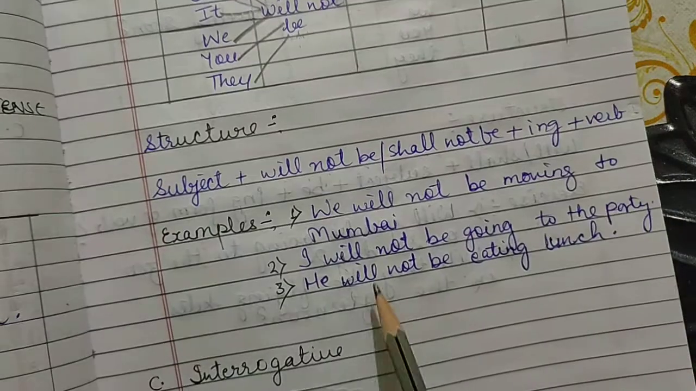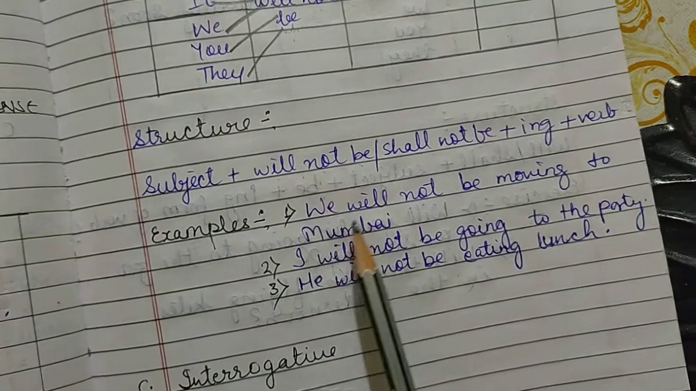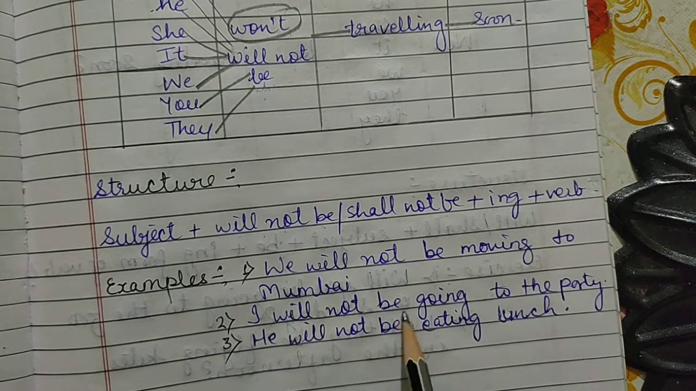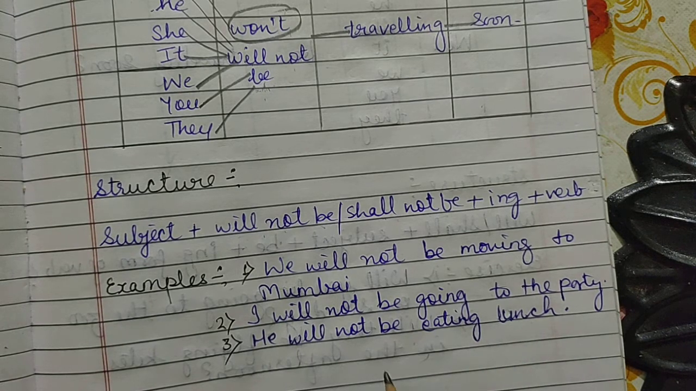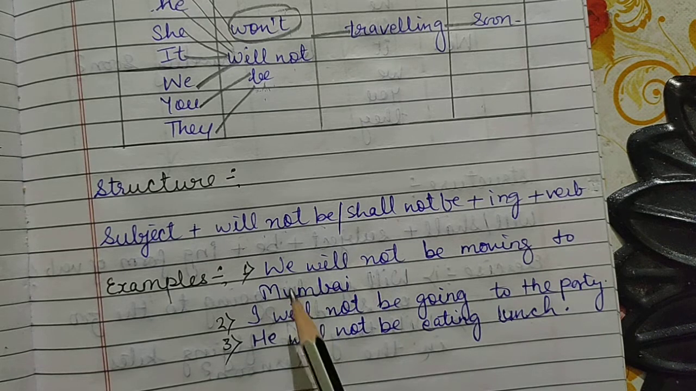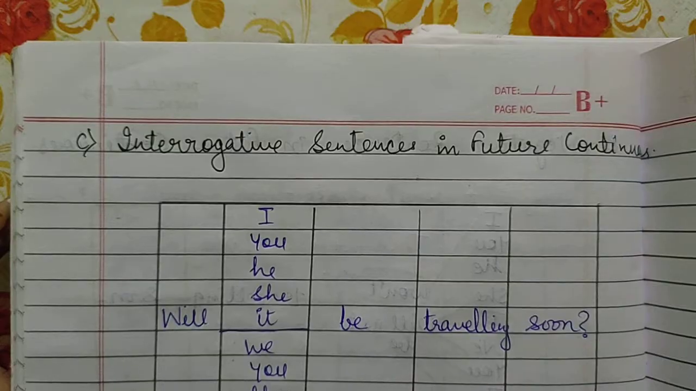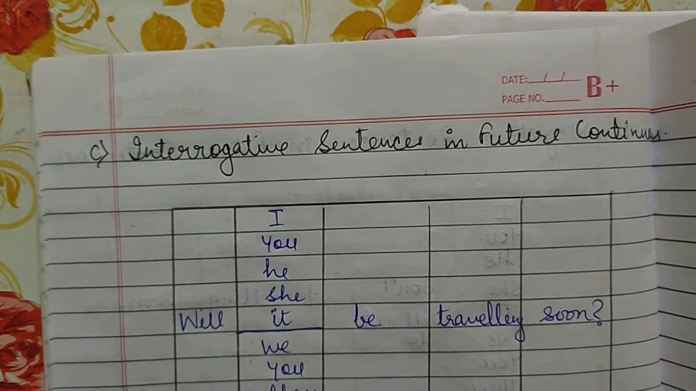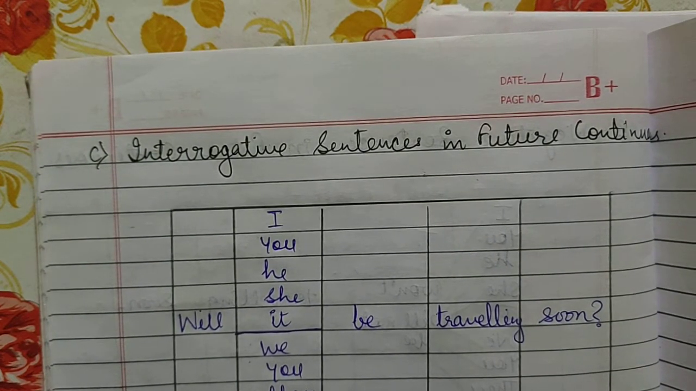Okay, next are examples. We will not be moving to Mumbai, I will not be going to the party, he will not be eating lunch. If I use the contracted form of will not, I will say we won't be moving to Mumbai, I won't be going to the party, he won't be eating lunch. Now I hope you have understood the negative sentences in future continuous.